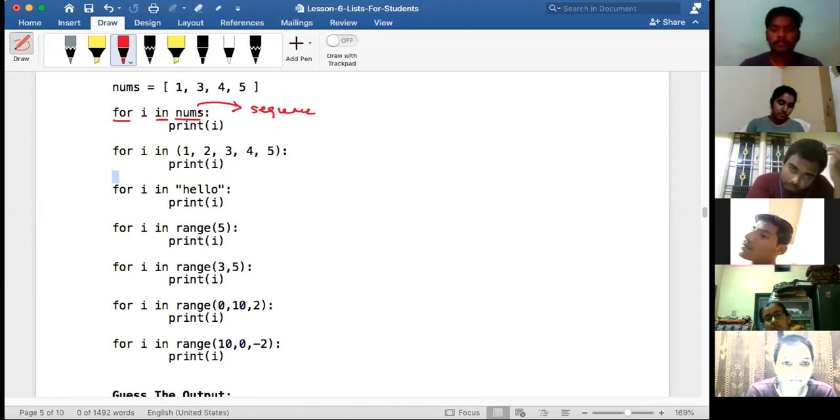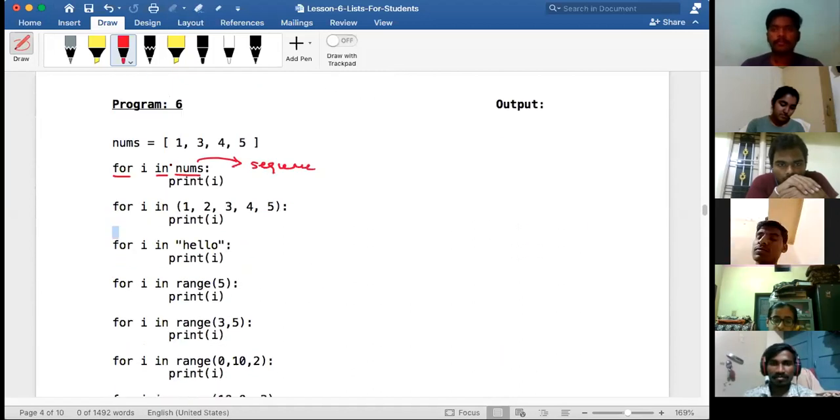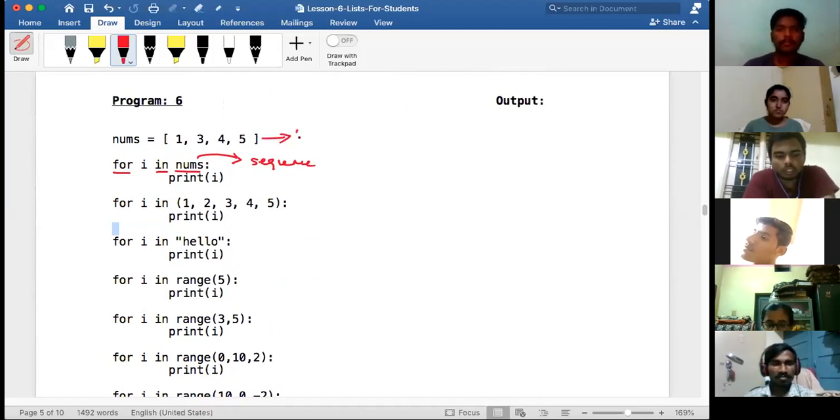It can be any sequence. It can be an iterable sequence, which means you will be able to iterate over it. That is called a sequence. So how does it work? First of all, let me see what is there. We have completed this program. So is nums a sequence? Yes, no. Put that in the chat box. It is a sequence, right? What kind of sequence is it? It is basically a list, correct?